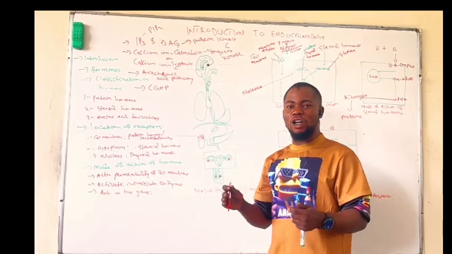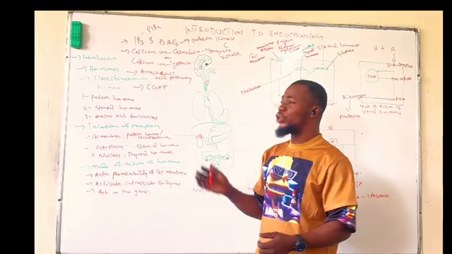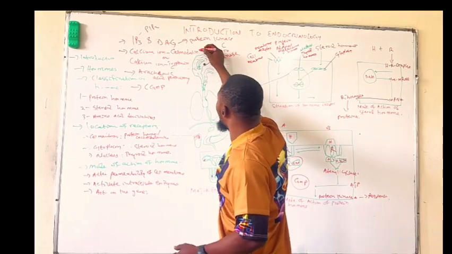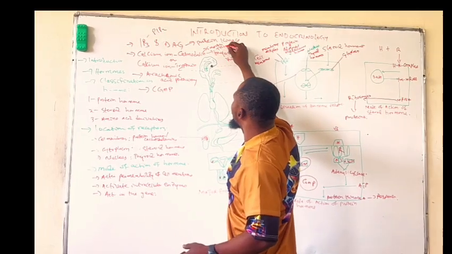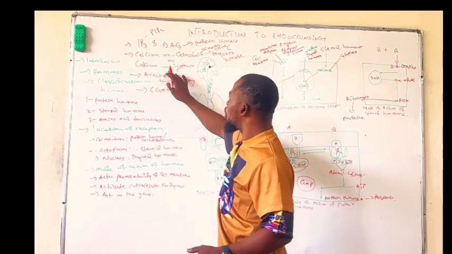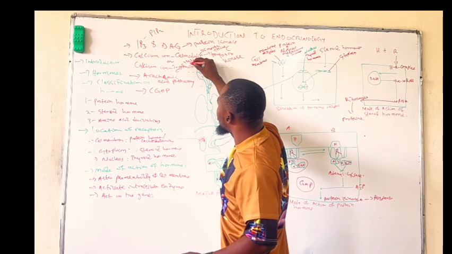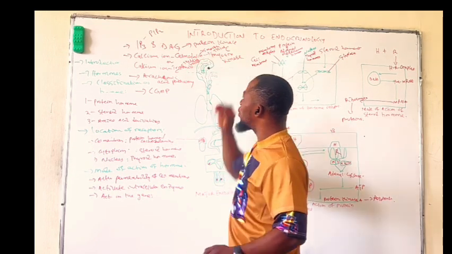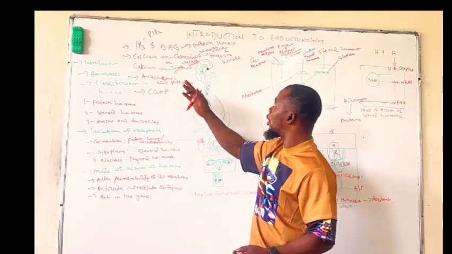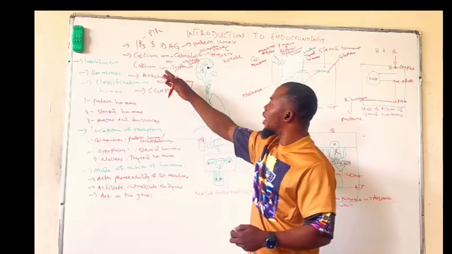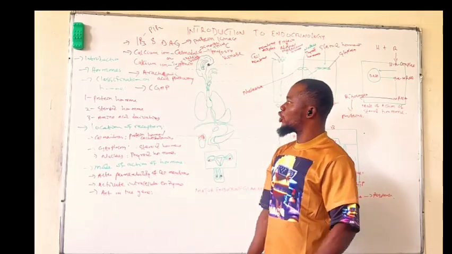This myosin kinase will initiate the process which leads to muscular contraction. We should know that calmodulin is present in smooth tissues, whereas calcium ion and troponin C are present in skeletal tissue. The mode of action is the same, just like calcium calmodulin takes place in smooth tissue, whereas calcium ion and troponin C take place in skeletal tissue.